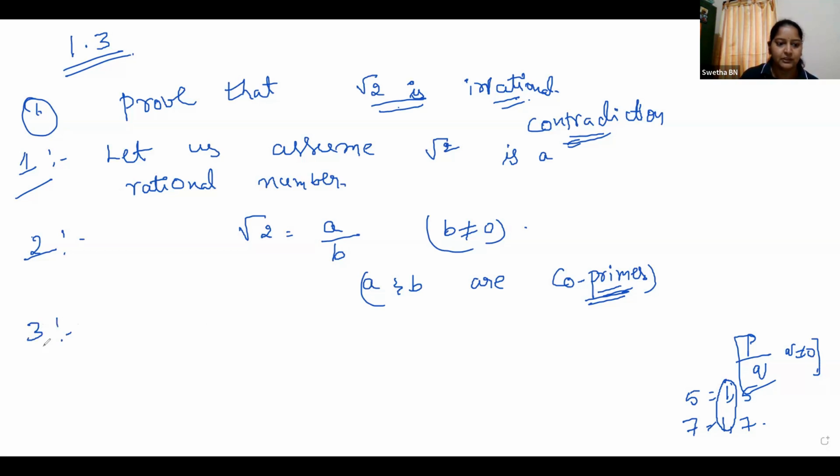And step number 3 is, I am taking this B to the numerator. So B root 2 is equal to A. And next, squaring on both the sides.